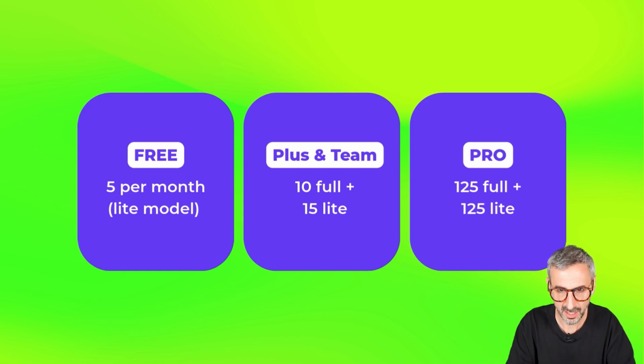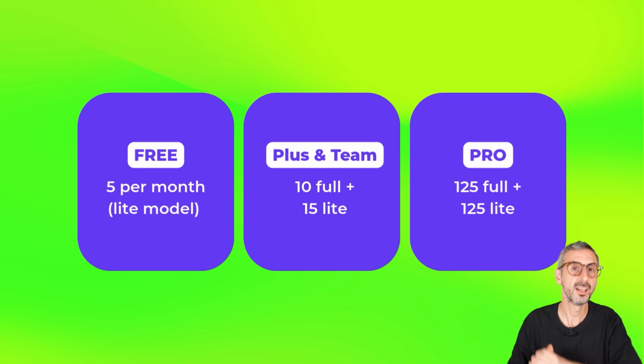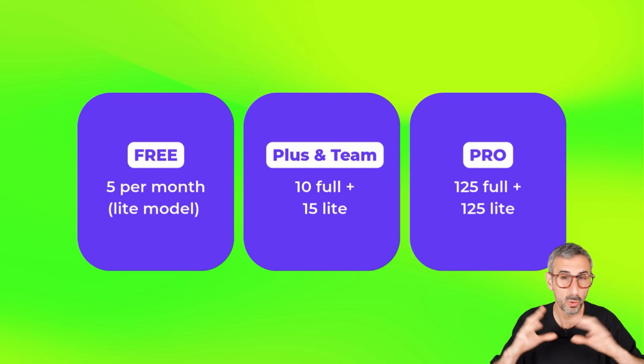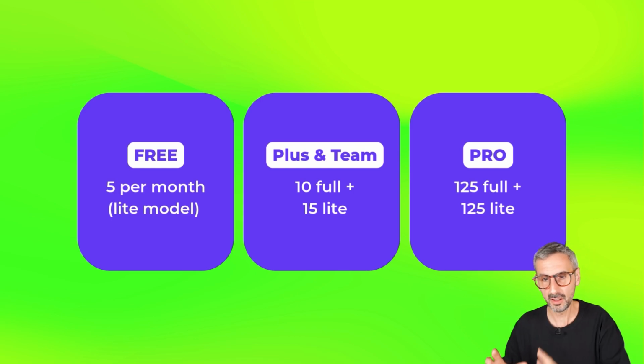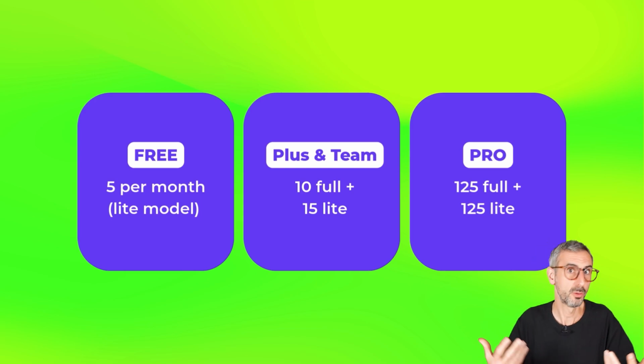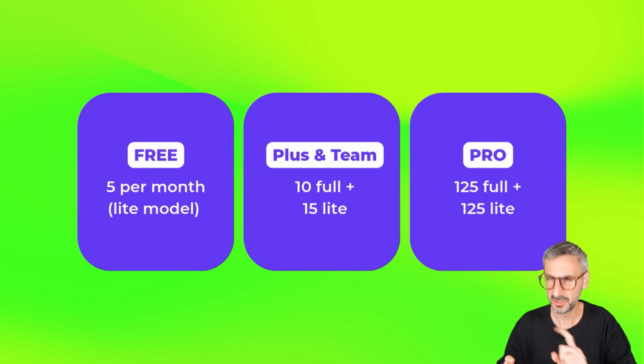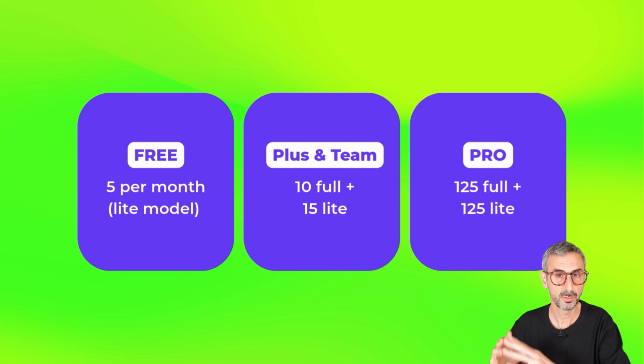This is what you get. As a pro user, so the $200 a month, you get 250 uses per month, right? And half of these uses will be with the full model, so the most capable model. And then the other half, 125 other prompts with deep research, will be with the lightweight model. We'll see in a second the difference between the full and lightweight. But just know that pro users get 250 uses per month.